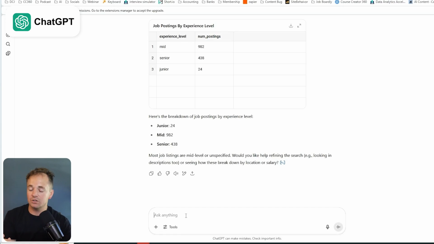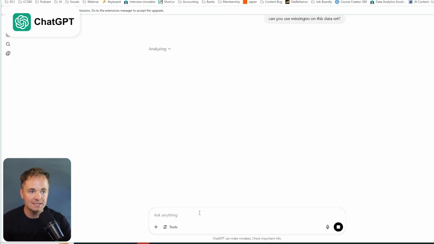Now, any part of a good data analysis is, of course, looking at what null values or missing data you have. And to do that, I really like a Python library that's called MissingNo. So I'm going to ask ChatGPT in this case, can you use MissingNo on this data set and see what it says? It's basically going to tell me what percentage of my data is missing for each one of the